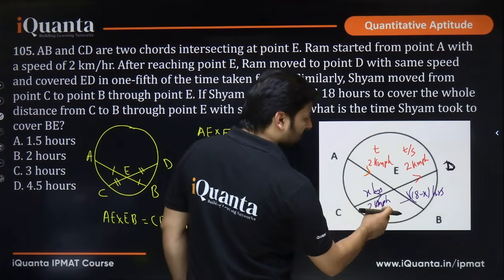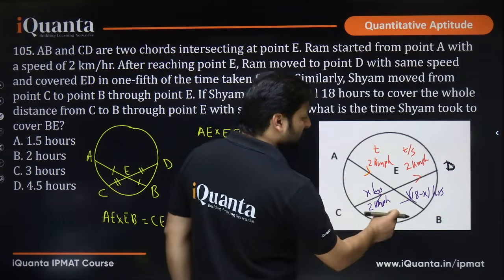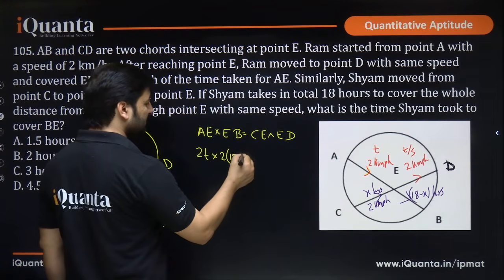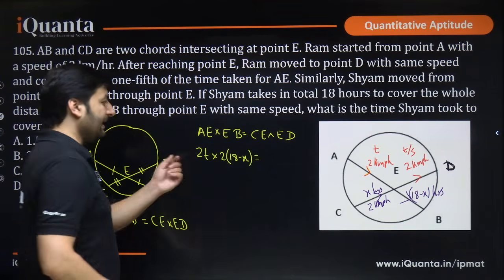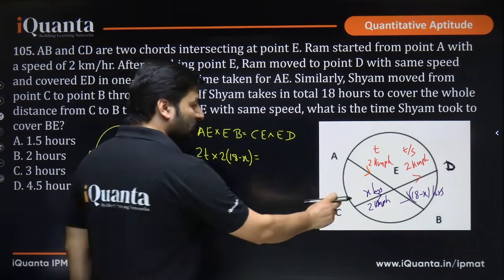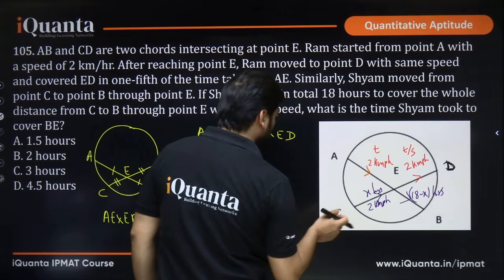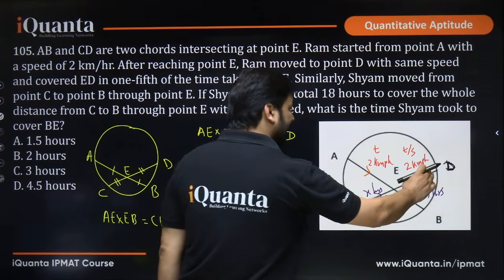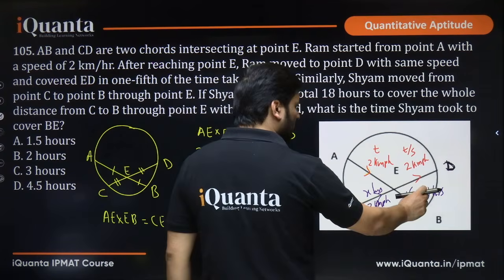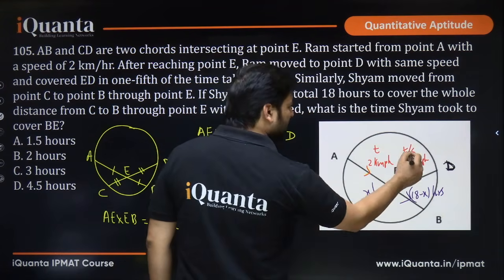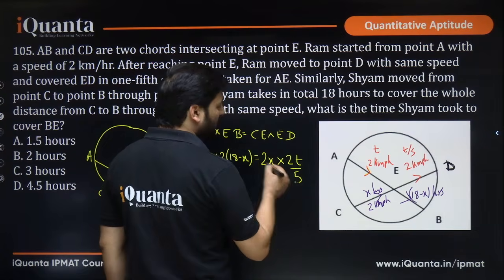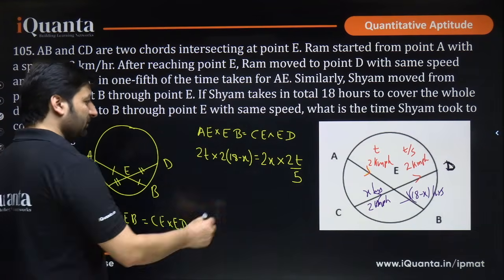Speed was 2 only, because here also he was running with the same speed 2, but time taken is 18 minus x, so 2 times 18 minus x. We have done AE into EB. CE into ED. CE was time is x into speed is 2, so 2 into x, 2x, into ED. ED the speed is 2 only, while the time taken is T by 5. So 2 into T by 5. I hope this is clear. This is the equation that we have formed.